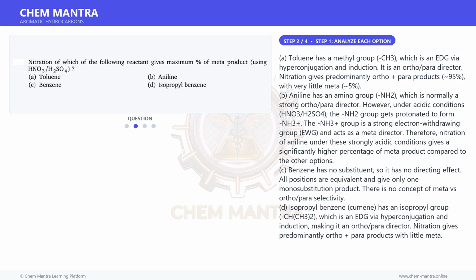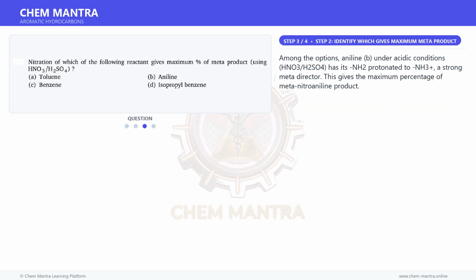D. Isopropylbenzene, cumene, has an isopropyl group, CH(CH3)2, which is an EDG via hyperconjugation and induction, making it an ortho-para director. Nitration gives predominantly ortho plus para products with little meta. Moving on to the next step.